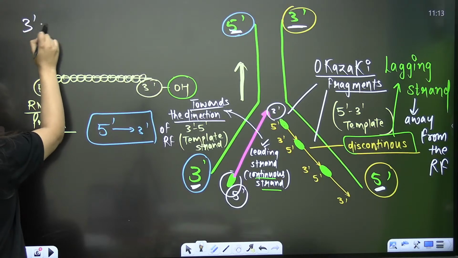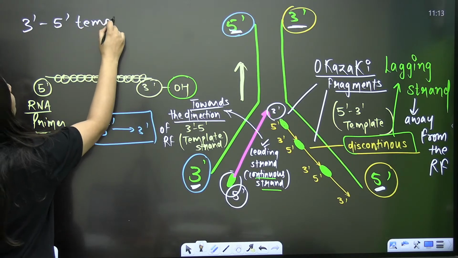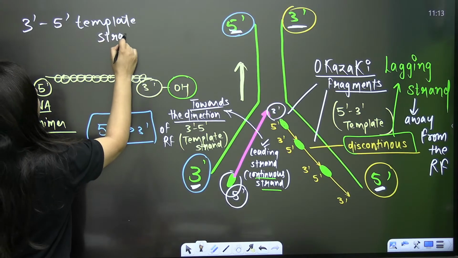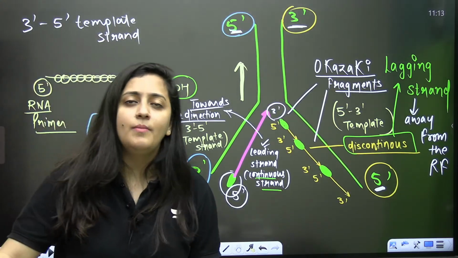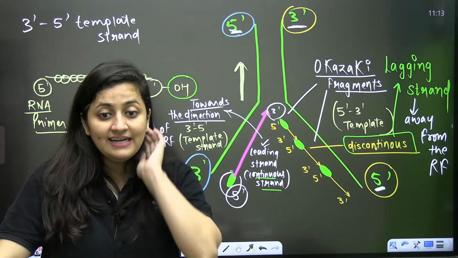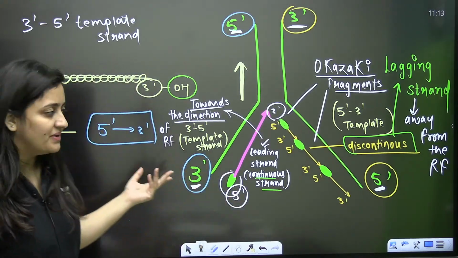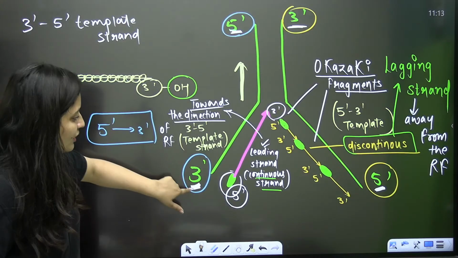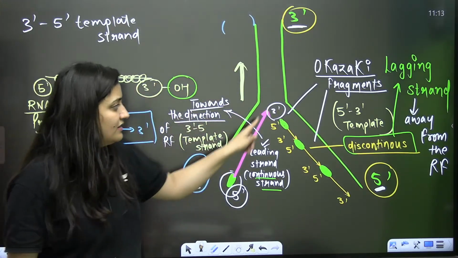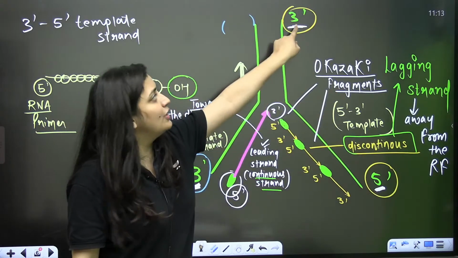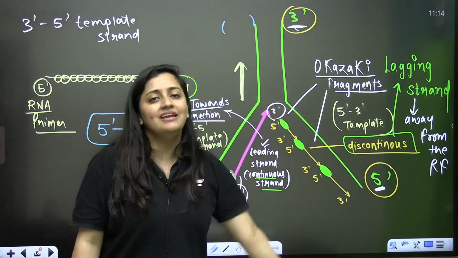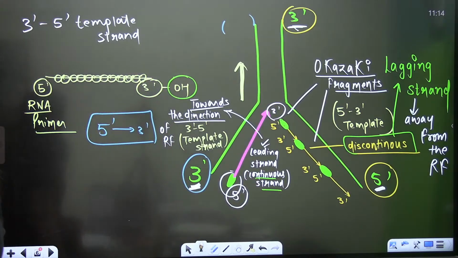In the paper they can ask you that the leading strand forms complementary to which template strand. So you should know about the polarities. You should know the template strand having polarity 3' to 5', complementary to it, the leading strand will form. The template strand having polarity 5' to 3', complementary to it, the lagging strand will form. That's how you need to proceed. Is that clear? Up to this part all clear? So that's how the synthesis will occur.